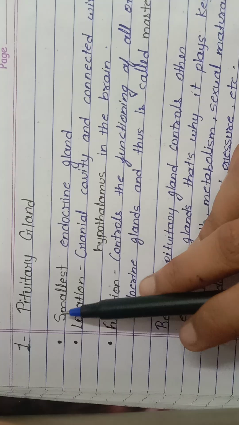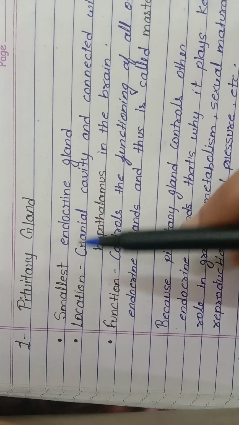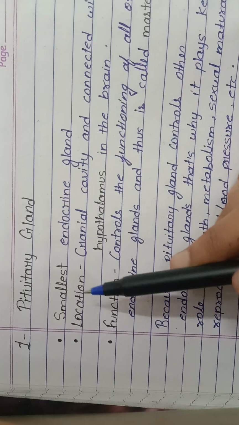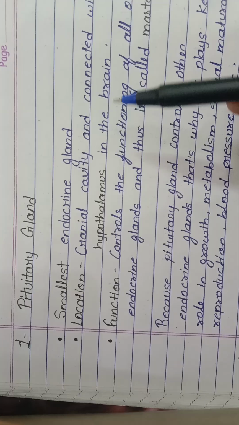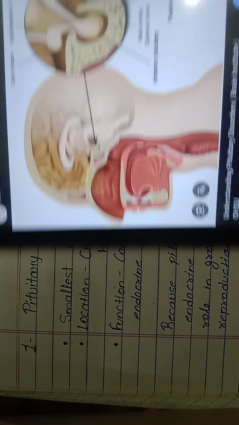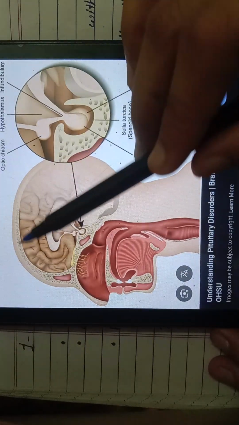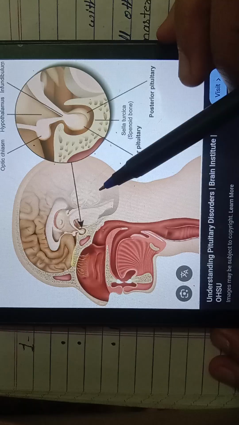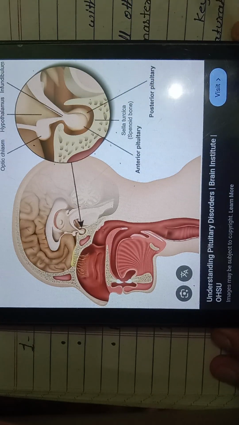Now we will discuss the pituitary gland. The pituitary gland is the smallest endocrine gland, which is located in the cranial cavity and connected with the hypothalamus in the brain. See the diagram? The pituitary gland is located in the cranial cavity and connected with the hypothalamus in the brain.